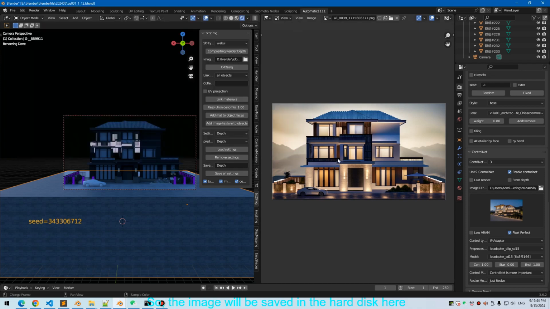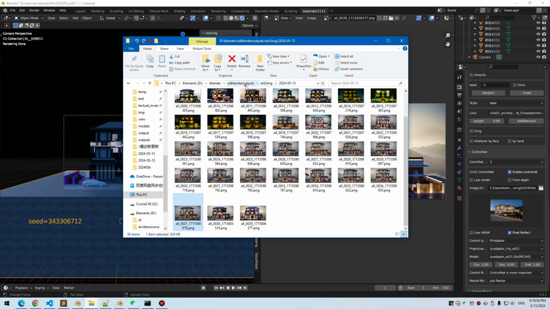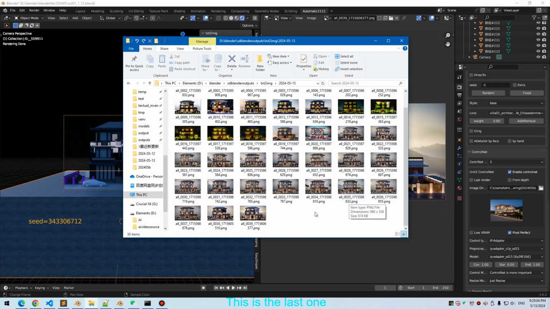So the image will be saved on the hard disk here. This is the output directory. And we will put in text to image here. So, last one.